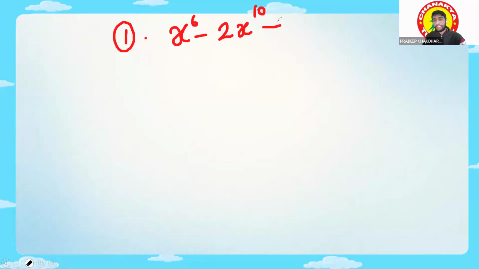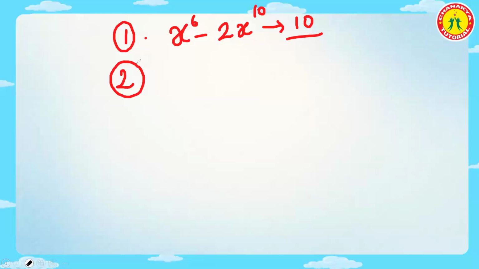Sampath will tell. Degree 10. Very good. Why? Because 10 is the highest power. It is the highest power of the variable.